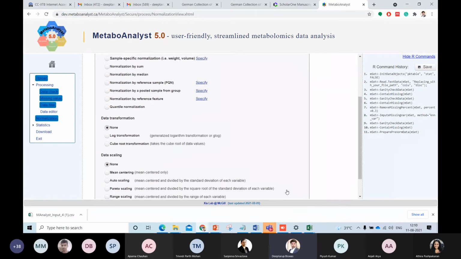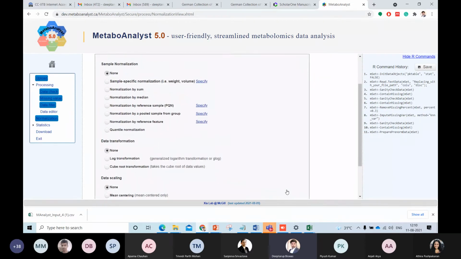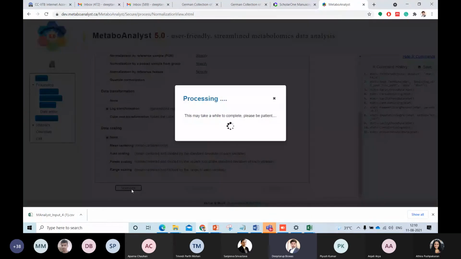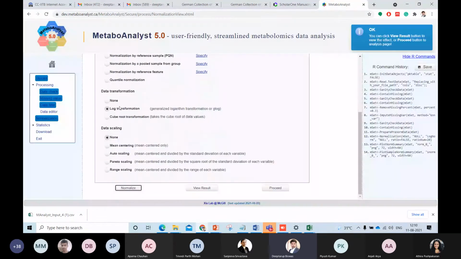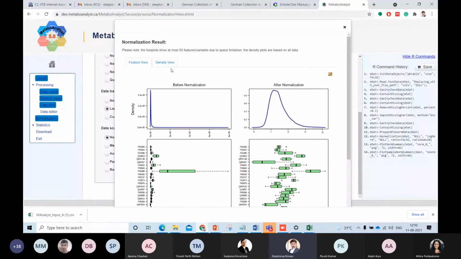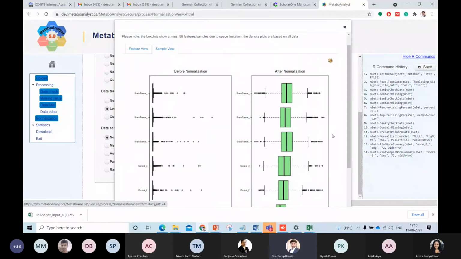So for that, what we do, as you have seen, the data is e to the power 8, e to the power 9. First, we will log transform the data, and we'll click normalize. Here, we haven't done any normalization. We have just log transformed the data, and we will try to see the result in the sample view mode, to see how the data is looking.